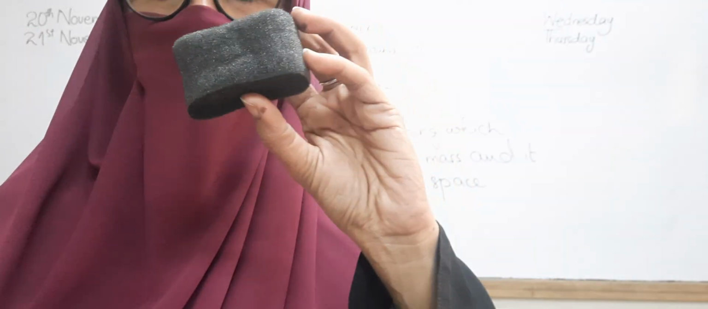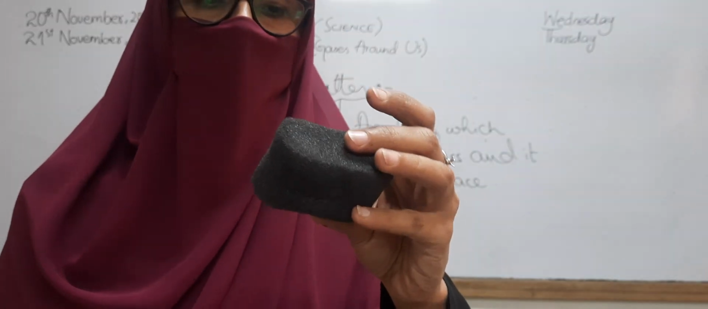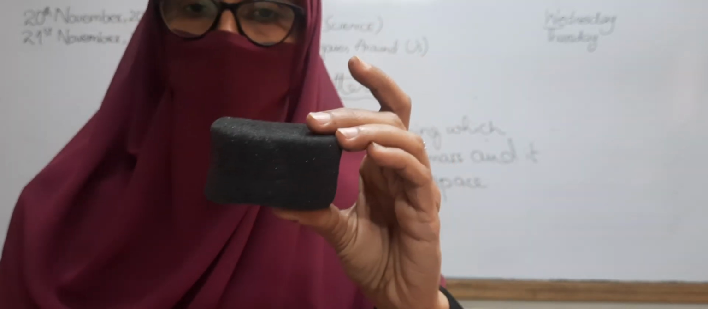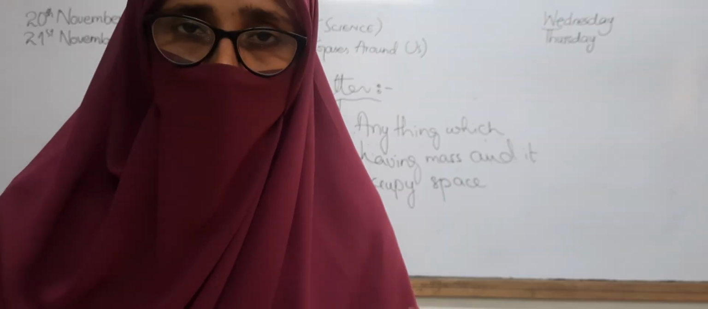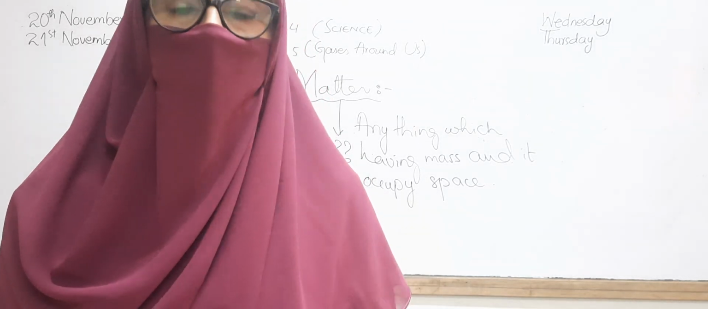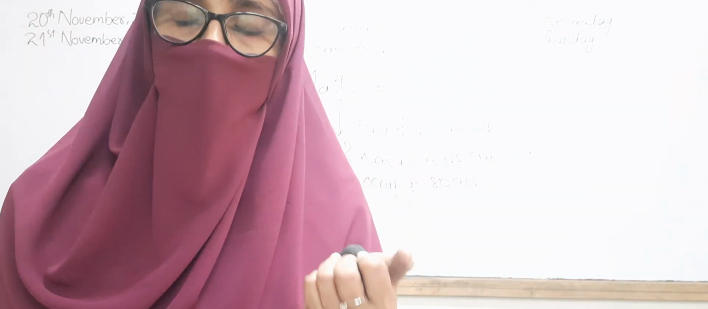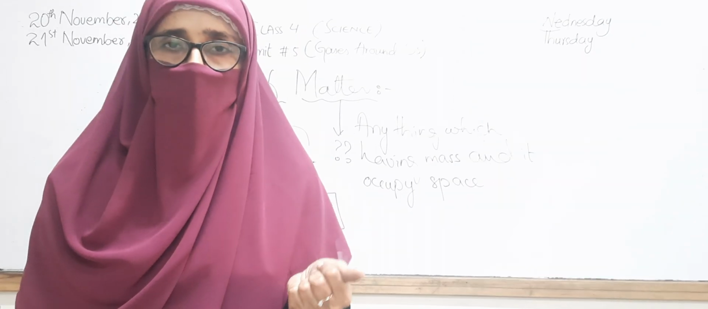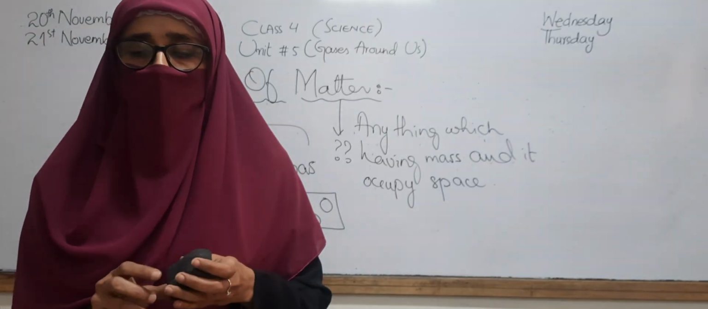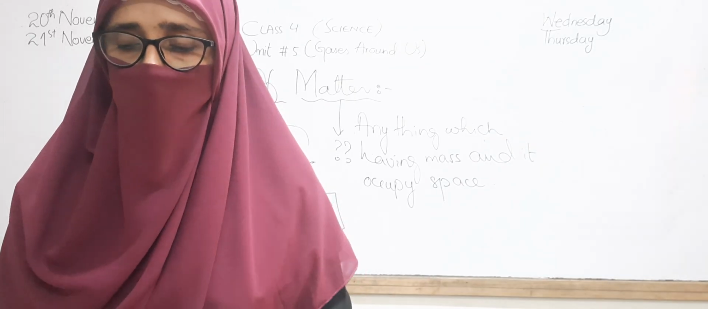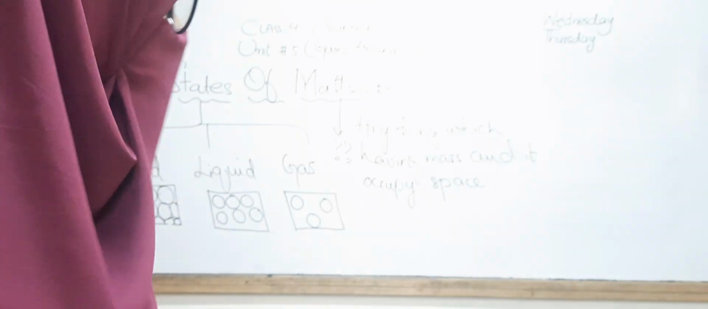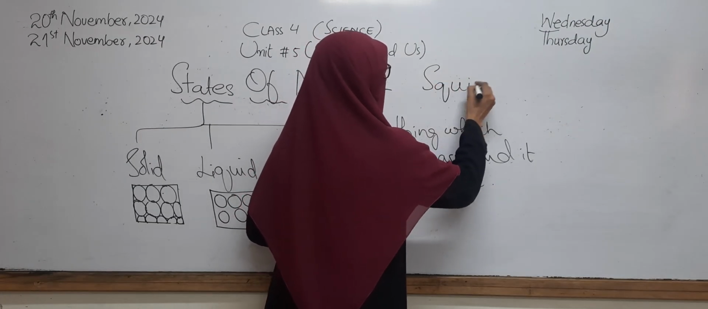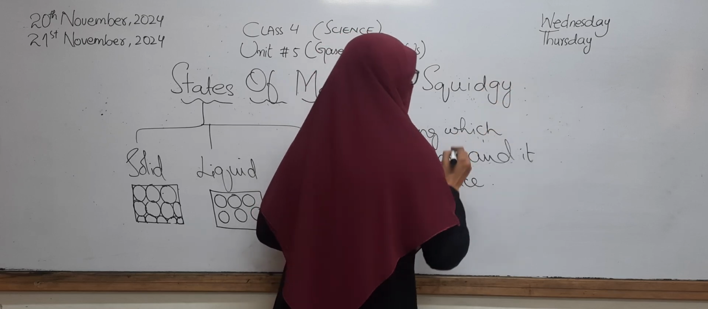I'm holding a sponge in my hand. If you see it clearly, it has small holes, and if we see it under the microscope, the holes will be prominent. If we add water to it, it will absorb the water, so it has the ability of squishing. So these types of solids are called squidgy.